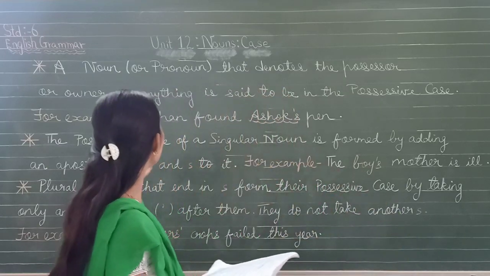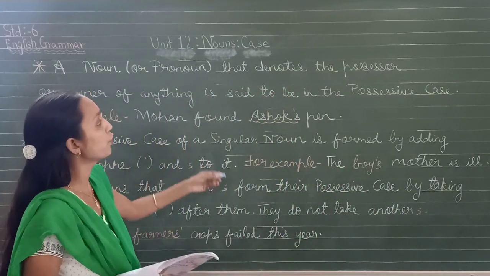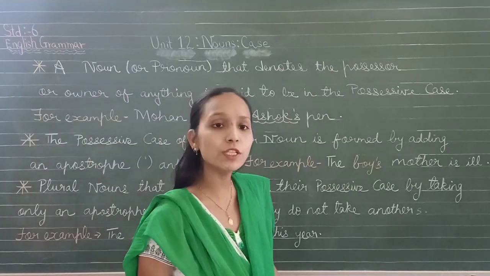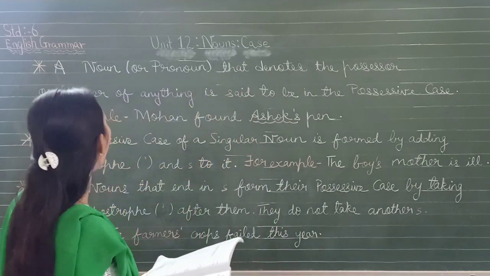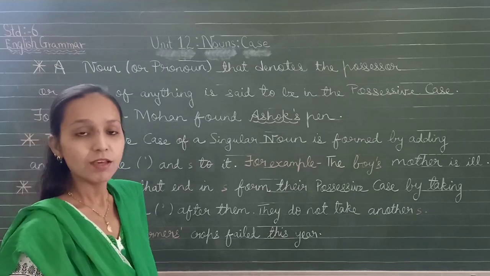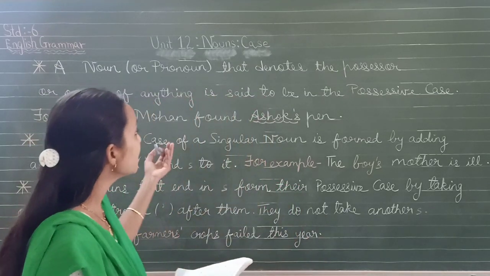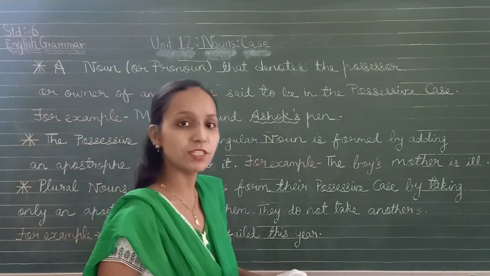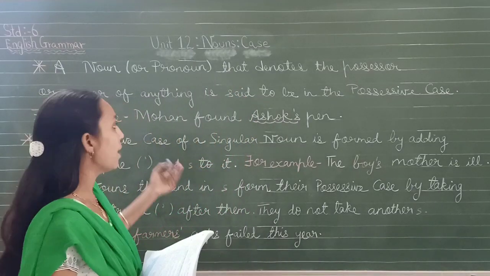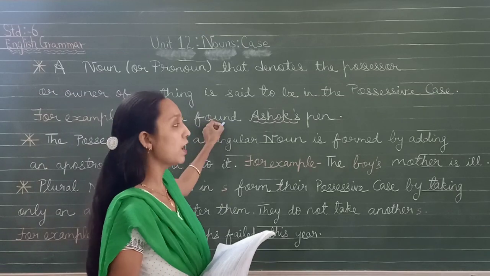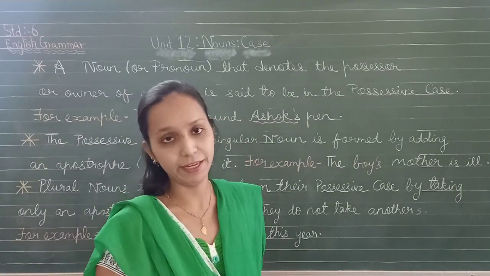Okay, so now let us see a noun or pronoun that denotes the possessor or owner of anything. Something that belongs to you, something that is yours, is said to be in the possessive case. For example, Mohan found Ashok's pen.